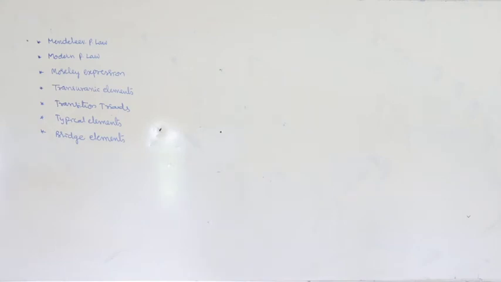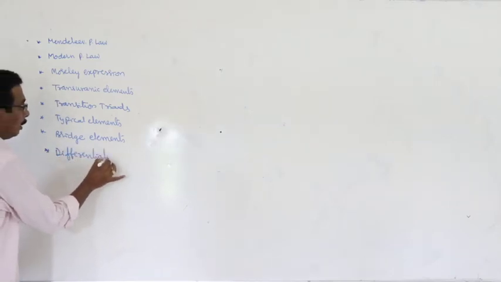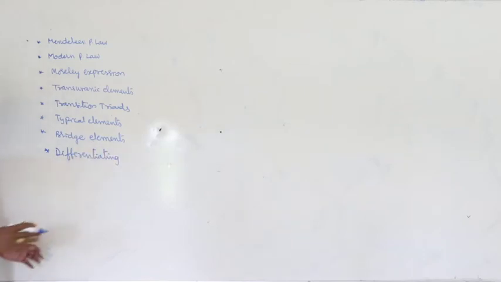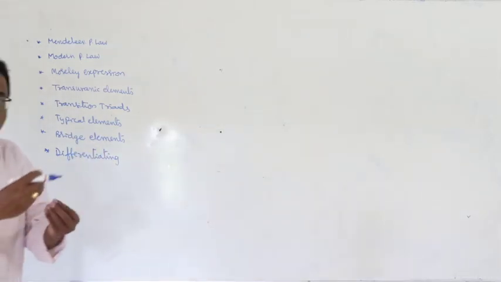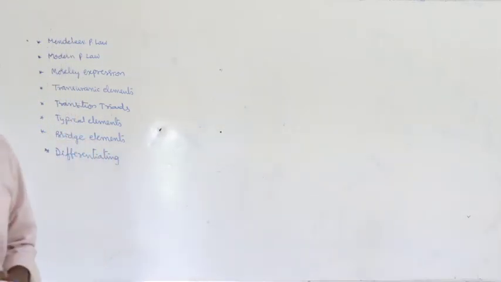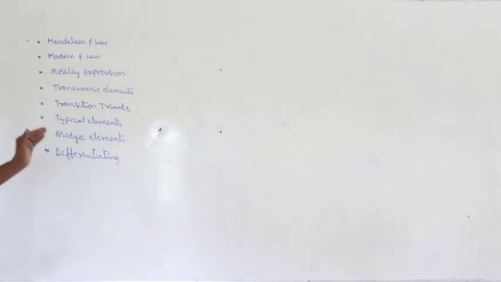Second period elements are known as bridge elements. What about the differentiating electron? You have to think about all these concepts after completion of a chapter. You have to find out the details, important points related to a chapter like this. The electron which enters last in an atom is known as differentiating electron. And here we came across so many general electronic configurations.